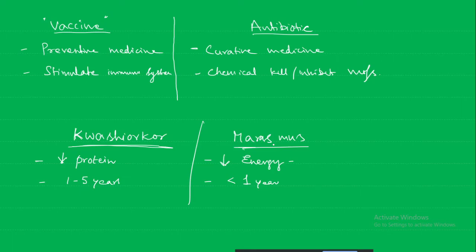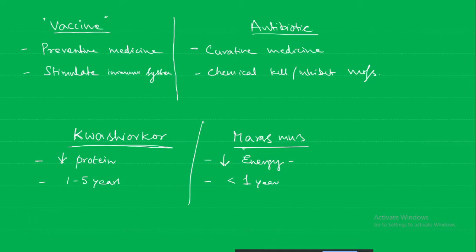Now what is going to happen with protein deficiency? That means what is happening here, children 1 to 5 years of age, so almost the child is 1 year, then they stop feeding the milk, and they totally shift to the carbohydrate food, for example. Then the child will have the protein deficiency. Okay, though you're getting good amount of energy in the other foods, but protein deficiency is coming.